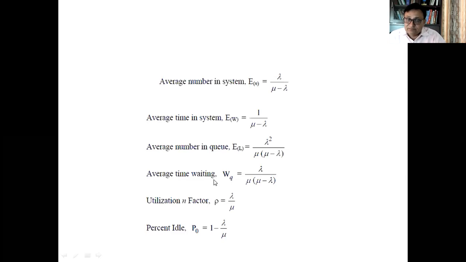Next, we'll be finding out how much time a person spends in the queue. That is the average waiting time. So W here is waiting, and small q is queue. The formula is lambda over mu into mu minus lambda.